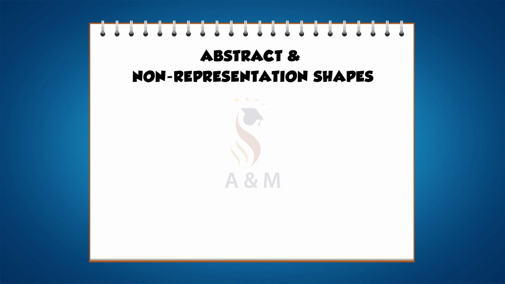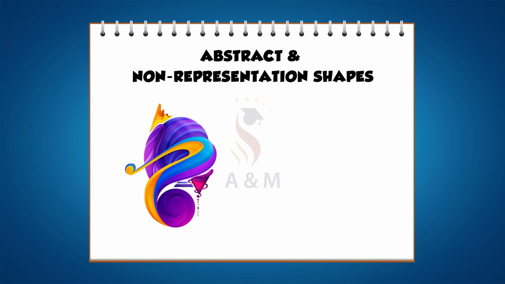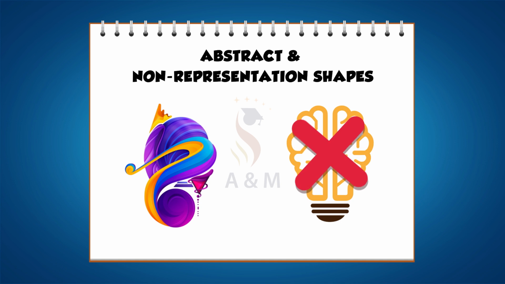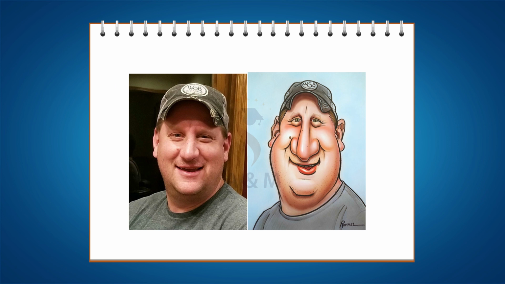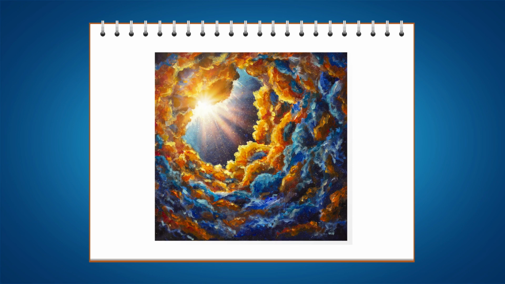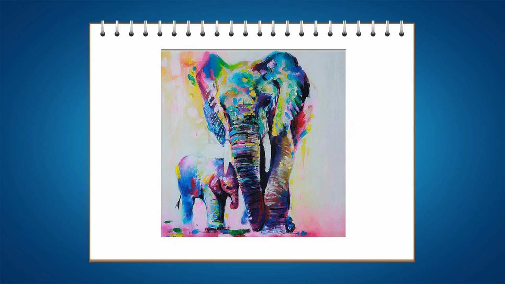Next, abstract and non-representational shapes. Most people think that abstract means something made up by the artist, something straight out of the imagination that bears no relation to reality. In fact, abstract means to simplify an object down to its essential basics, removing all unnecessary details. All drawings and paintings are abstract to some degree. Even photorealistic paintings are simplifications of the real thing. In abstract painting, this simplification is exaggerated and made into a feature.